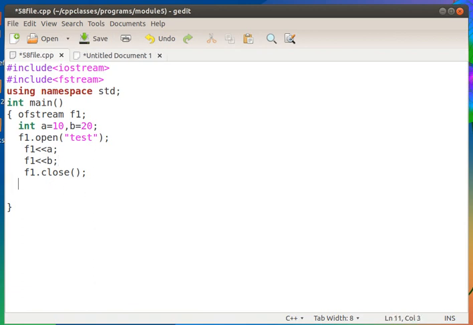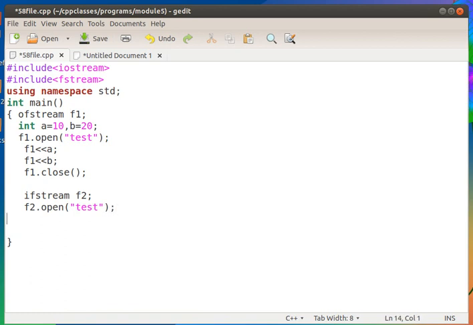So I will show that I am creating an object of ifstream, f2 dot open file name test. So f2 is open.